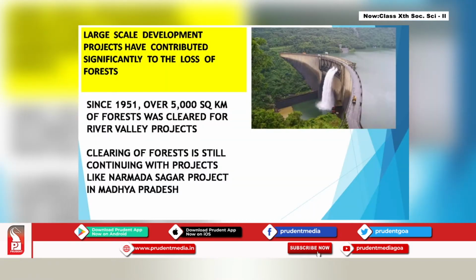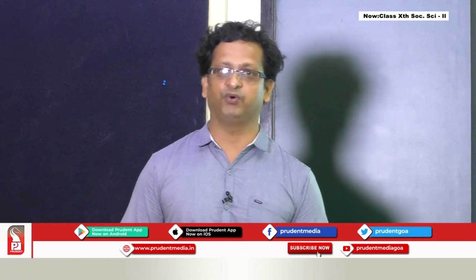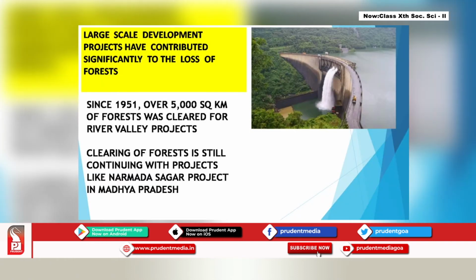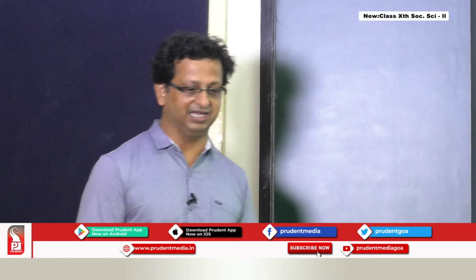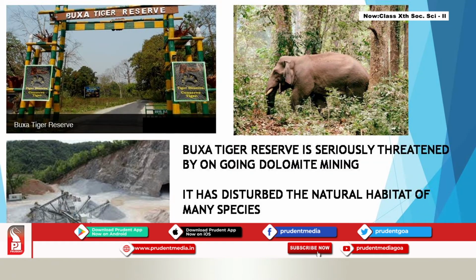Also, large scale development projects have contributed significantly to the loss of forest. Since 1951, over 5,000 square kilometers of forest land was cleared for river valley projects, like you can see here, dams, which are one of the river valley projects. So lots of areas have also been cleared for developmental activities, and clearing of forest is still going on with projects like the Narmada Sagar project in Madhya Pradesh. Then, as we have seen in the past, agricultural expansion was also one of the reasons for destruction of